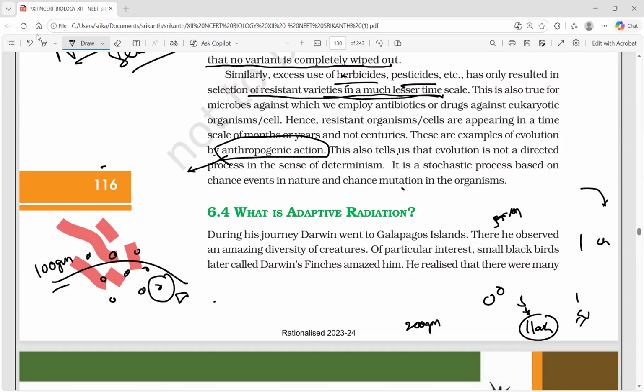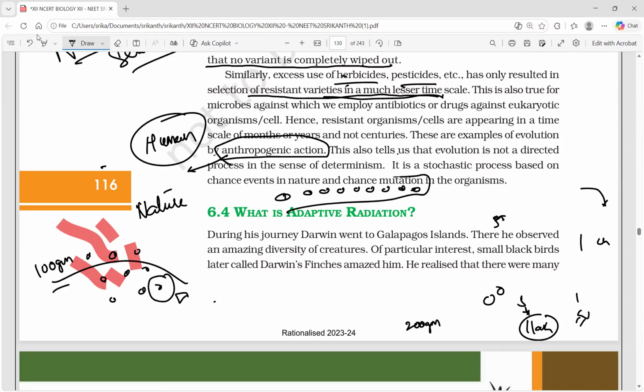Why are we explaining this here in the chapter on evolution? The same line: if a human being can create various varieties in a short period of time, why not nature in a longer period of time? That means they are saying that all the various kinds of species present in nature were created by nature. If you can create, why not nature? This is what is being explained; they are given as evidence here.